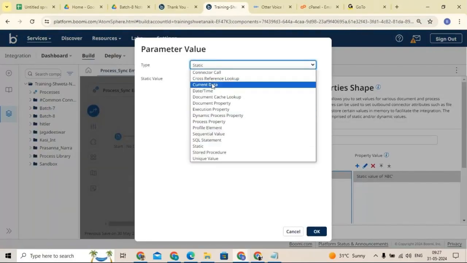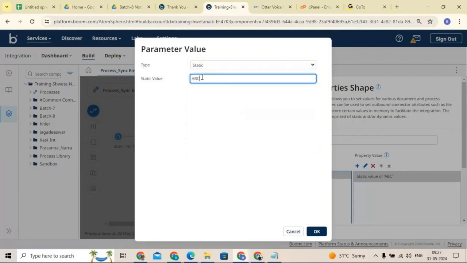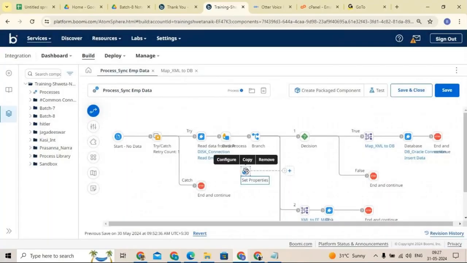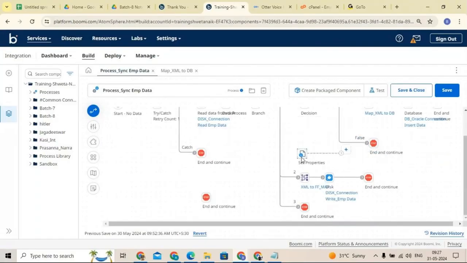For the time being, I'm going with the file name. I'm giving this as employee data. Okay, employee data, say okay. Now where exactly do I need to place this property?